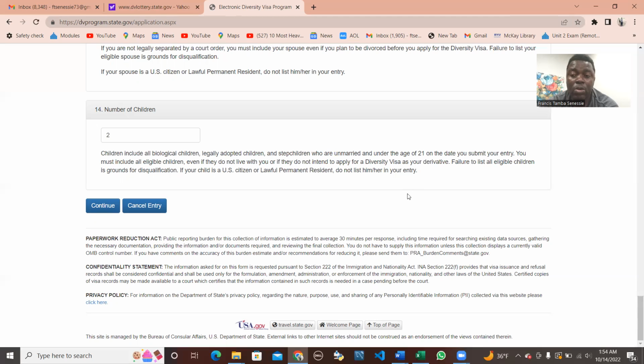So the first thing you have to do is to snap the page immediately when it pops up, and then try to print it out. You might not have a printer at that time, but just press Control P, and then the print page will show up, and you save as PDF. If you're using your phone, just screenshot it, and try to do the same thing.